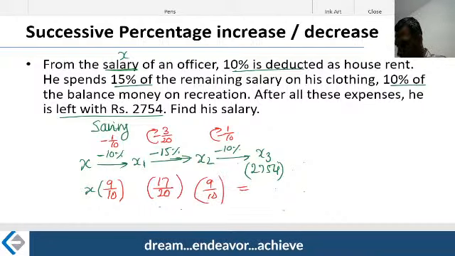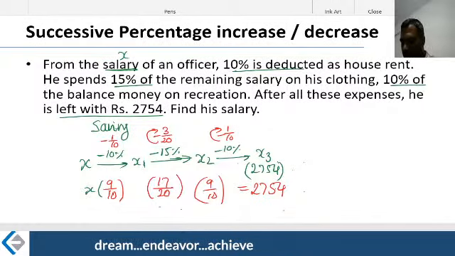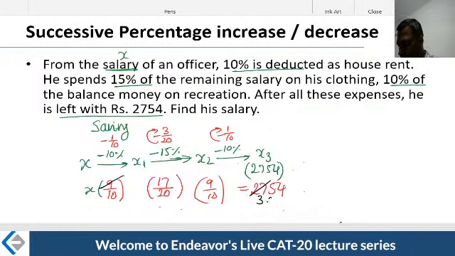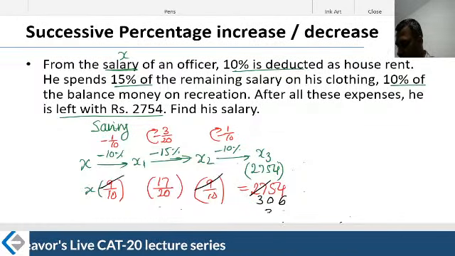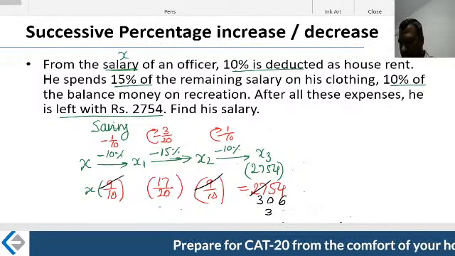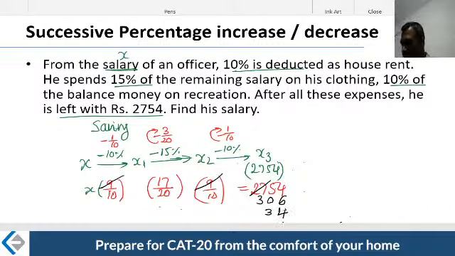What has this particular value become? 2754. We need to simplify this particular value. Let's simplify this. 9 3 times, 9 6 times, and one 9 is gone, let me cancel it with this 9. Then 9 3 times, 27. Then 9 4 times, which is 36. Then 17, 17 2 times.